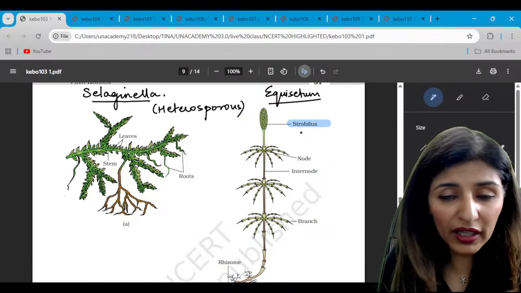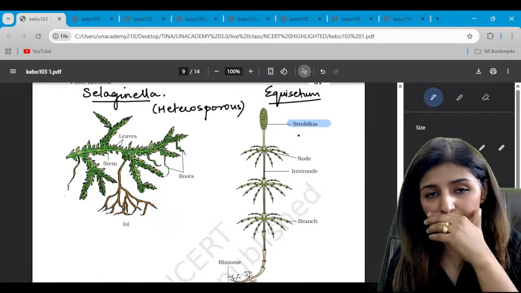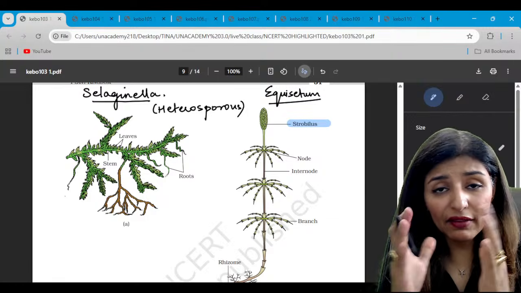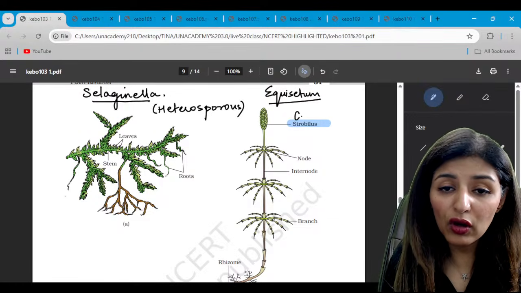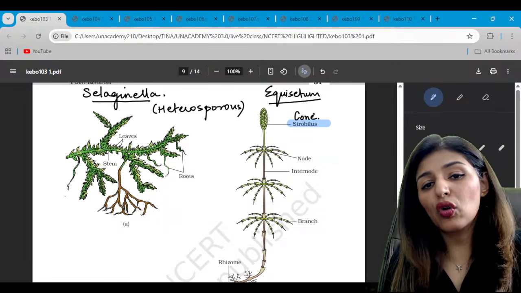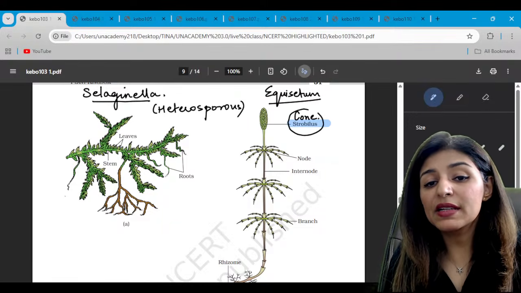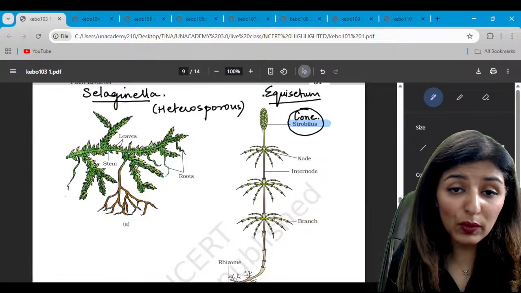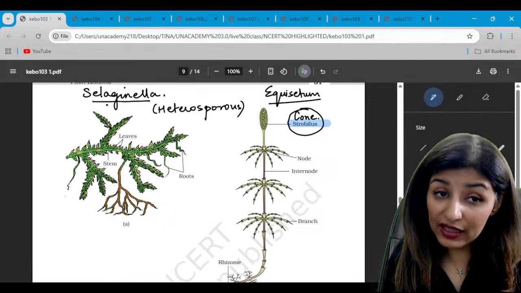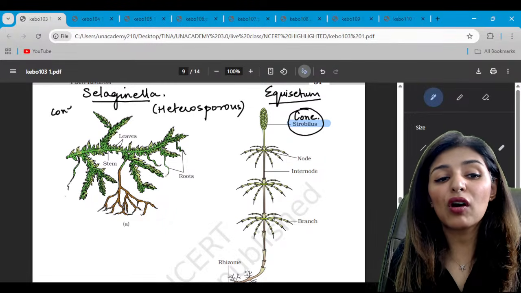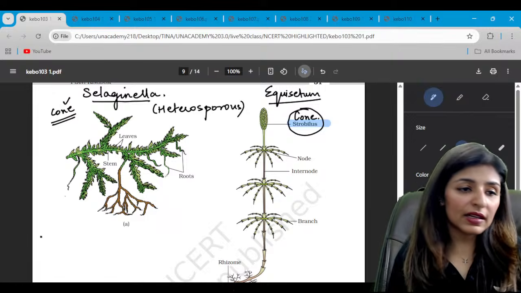So in few pteridophytes, these sporophylls will aggregate to form cone or strobilus. So cone and strobilus can only be seen in few pteridophytes. One example is equisetum. Second example is Selaginella. It forms a cone as well. Cone is present in Selaginella.